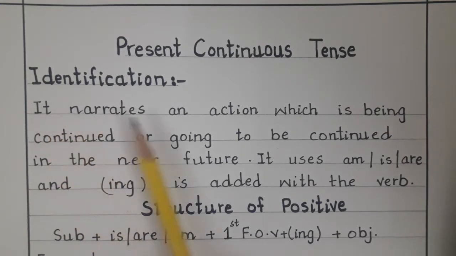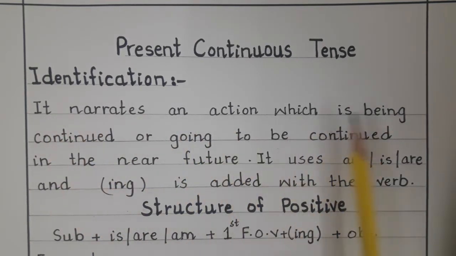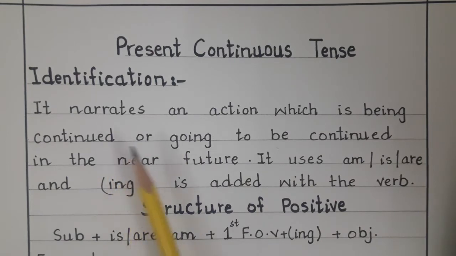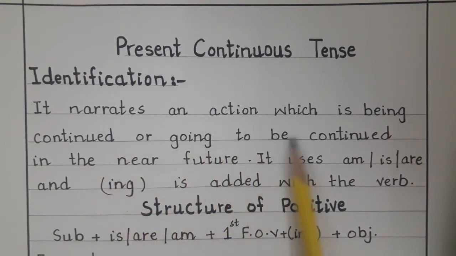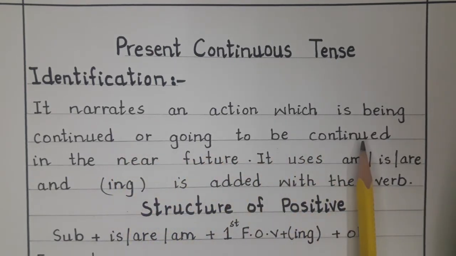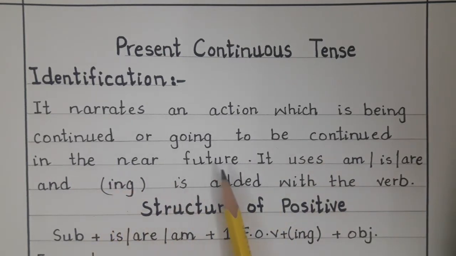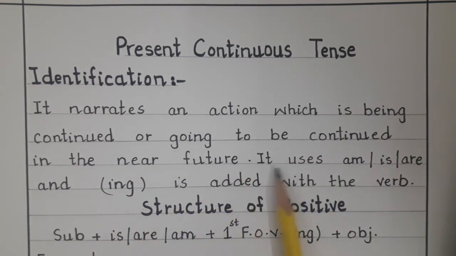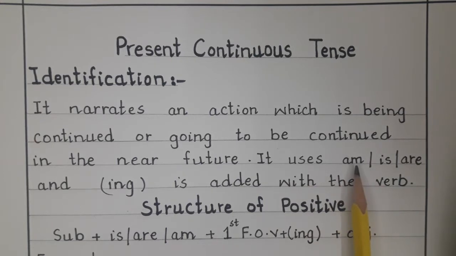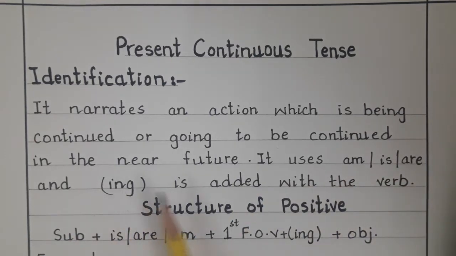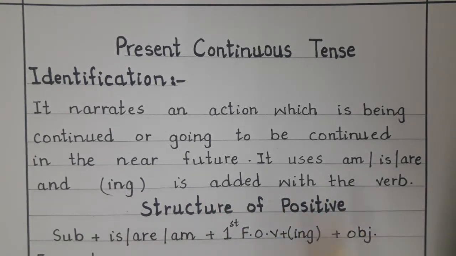It narrates an action which is being continued or going to be continued in the near future. It uses am, is, are, and ing is added with the first form of verb.